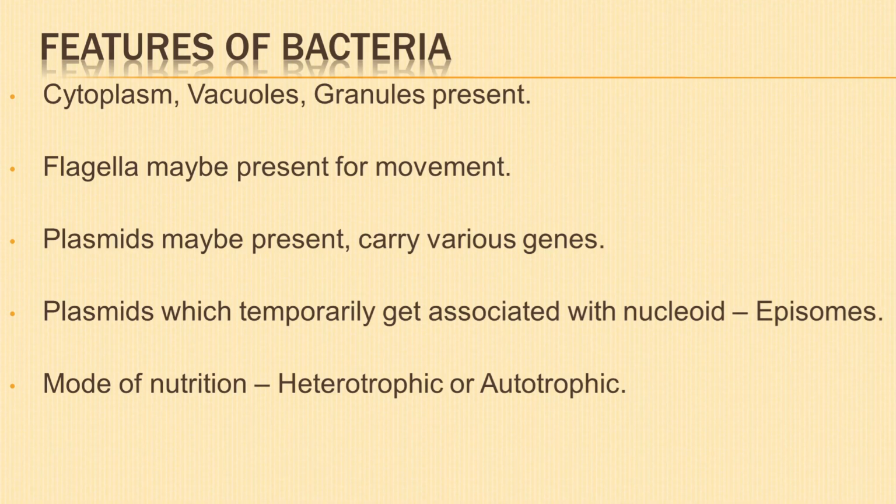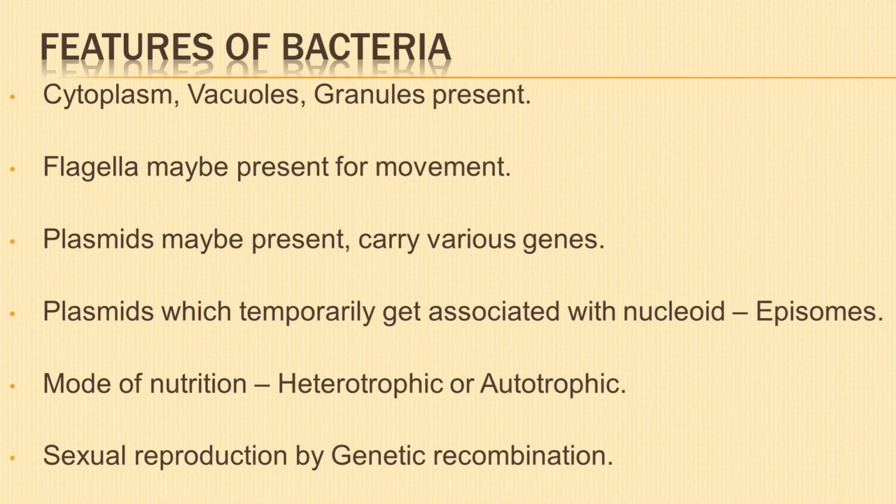They possess pigments like bacteriochlorophyll, carotenoids, etc. Sexual reproduction is by genetic recombination, that is, by conjugation, transformation, and transduction. I shall deal with each one of them separately.